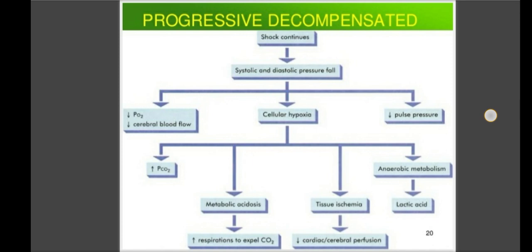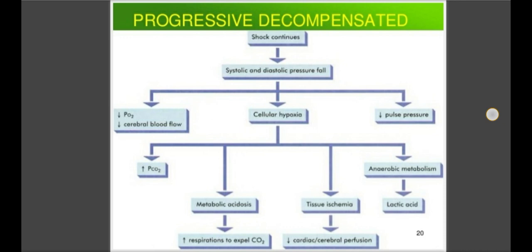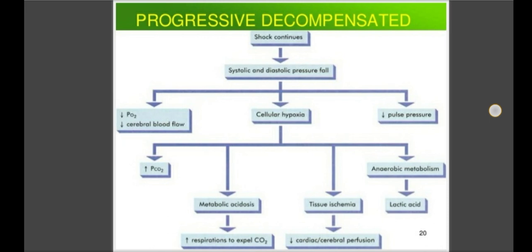So at this stage there is a decrease in the BP and in the pulse rate also, which reduces oxygen supply to the body. And due to the decrease in O2 supply, there is increased production of CO2 by the body.